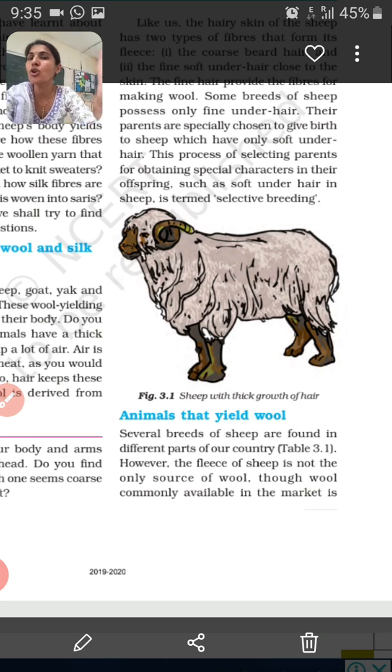So the first step to obtain fiber from the sheep or goat or camel or any wool yielding animal is shearing. And what is shearing, children? The process of removing hair along with a thin layer of skin is called shearing.